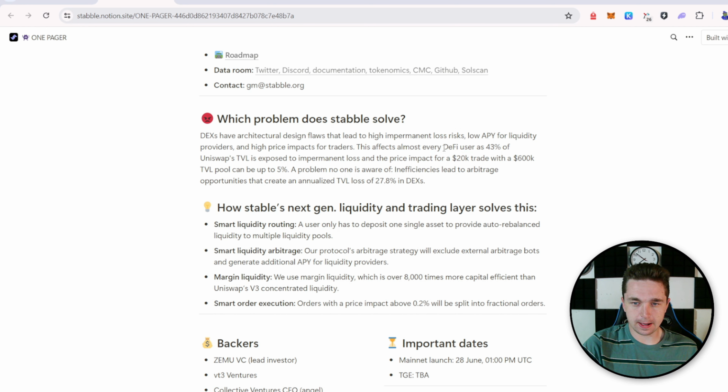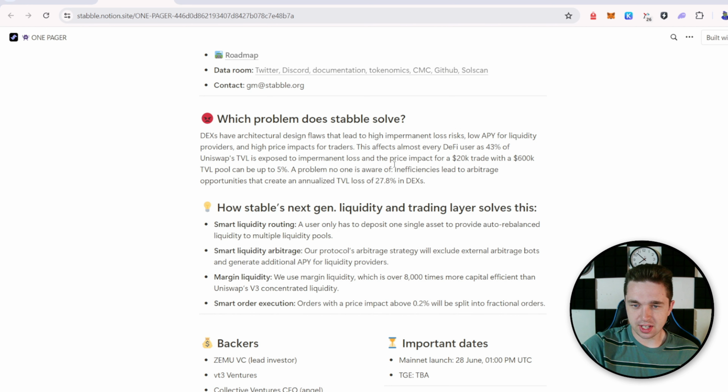They say that 43% of all the TVL, total value locked, on Uniswap is exposed to impermanent loss. They give you this example here of why this is such a problem. Say there's a liquidity pool with $600,000 in it, and somebody wants to make a $20,000 swap within that pool, which in the grand scheme of things is not a lot at all. That pool can have a price impact of up to 5%, which, comparing that to centralized markets, just can't work, right? We have to do better.